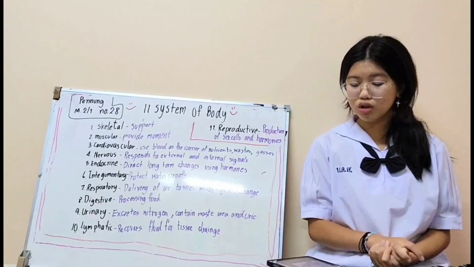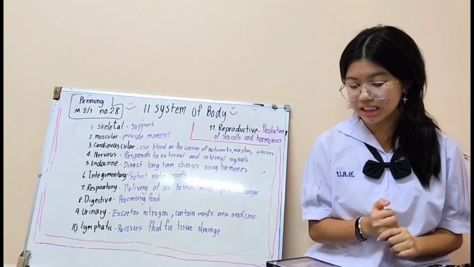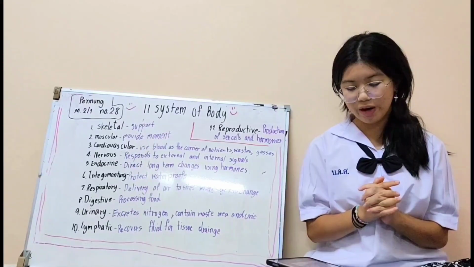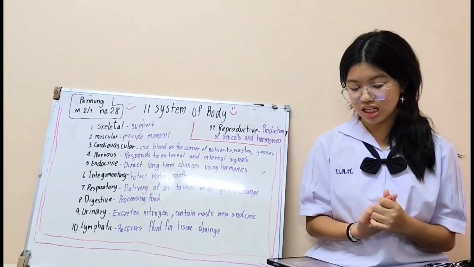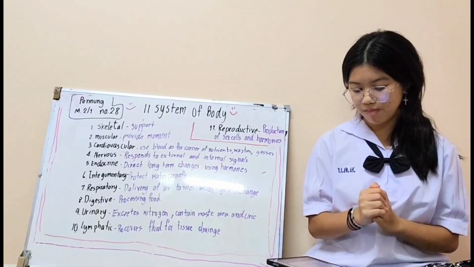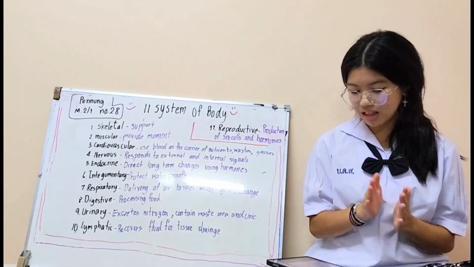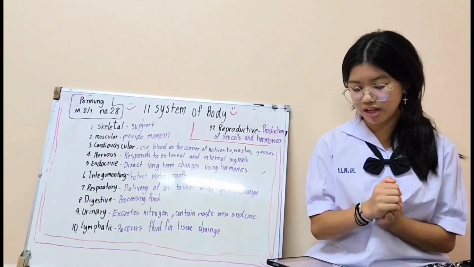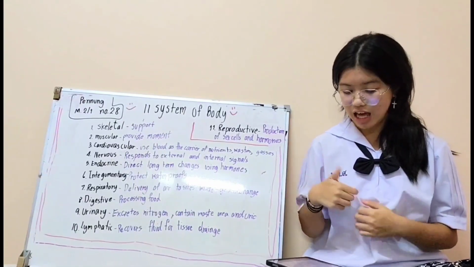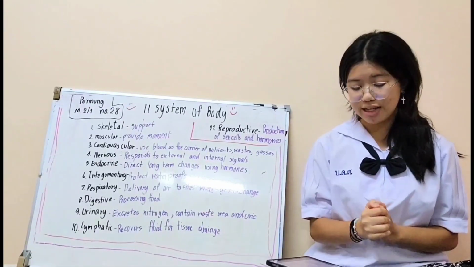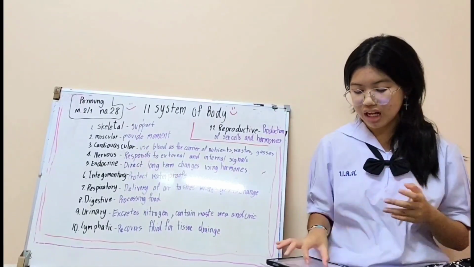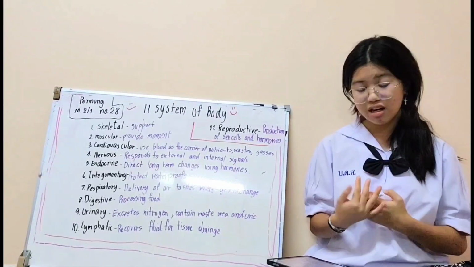And now we go to number 6, the endocrine system. The structure is the thyroid and thymus. The function is to direct long-term changes using hormones and growth. The function of endocrine is reproduction too. And we go to number 7, the integumentary system. The structure is skin, just skin. The function is to protect, cushion, and waterproof.